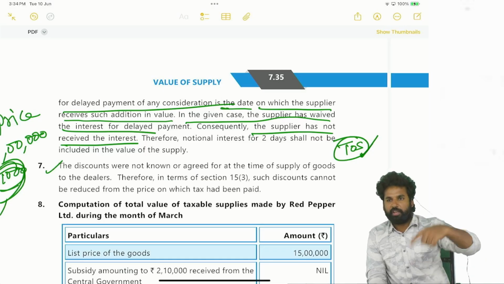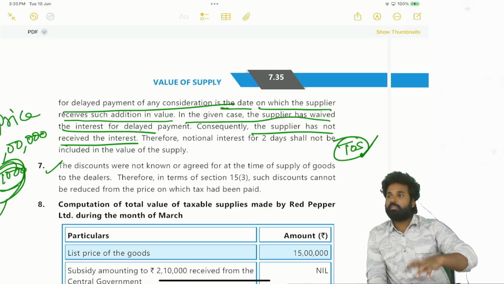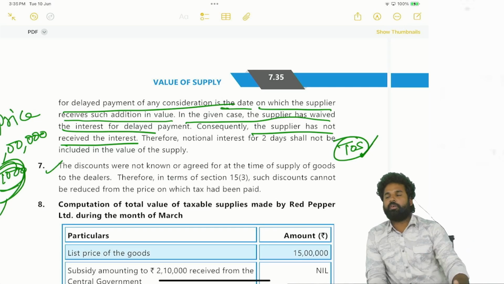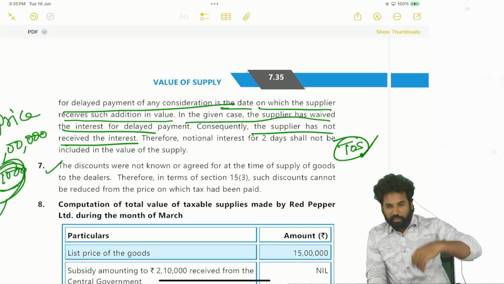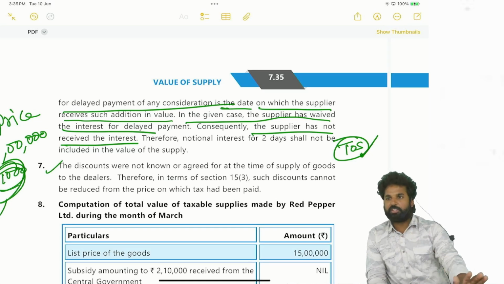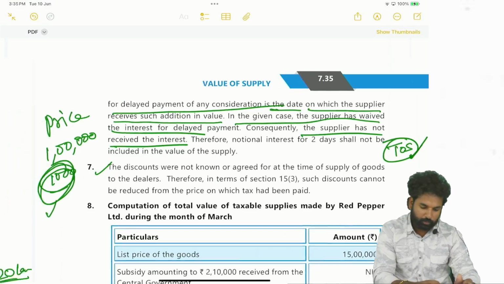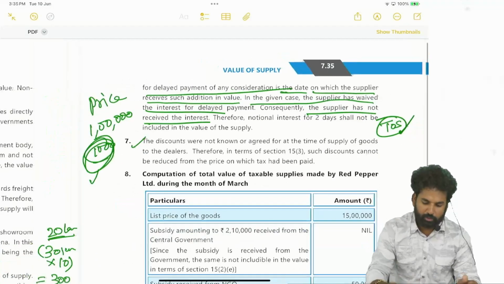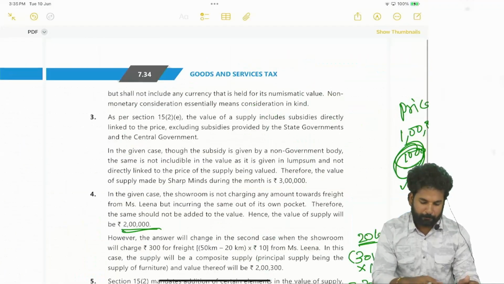For that service you are getting interest as the consideration. Such interest will form part of the value, that has to be added to the value, and on that GST will be charged. If there is no consideration, if there is no interest charged, then there will not be any GST because it does not come under supply. You got this point? Right. Next.